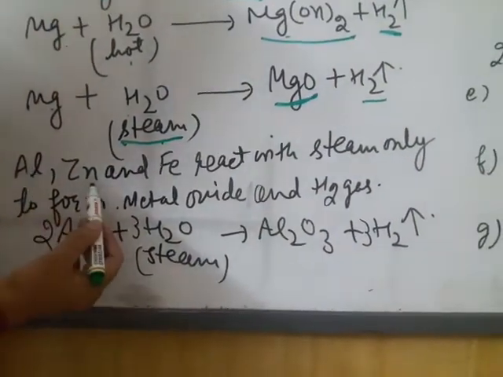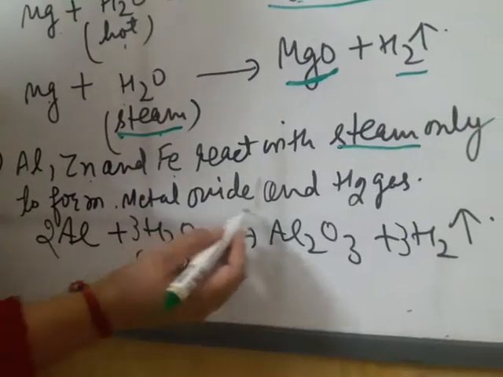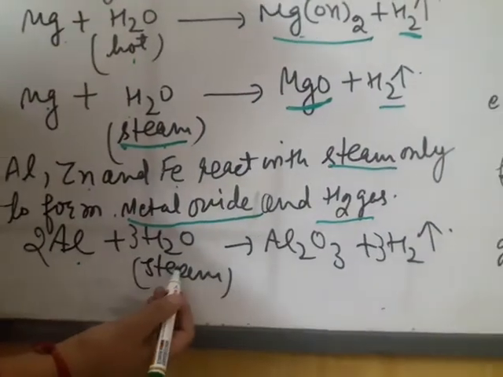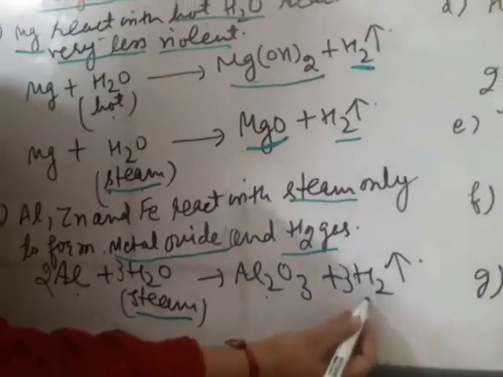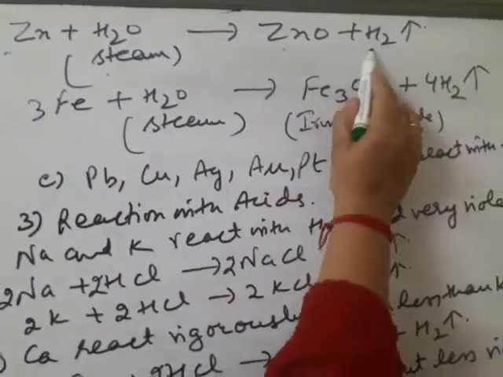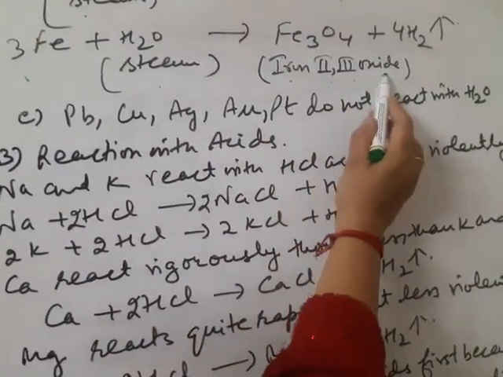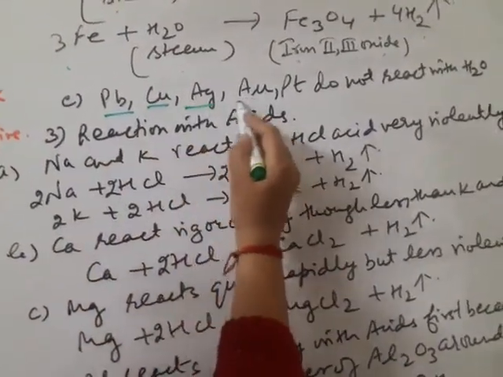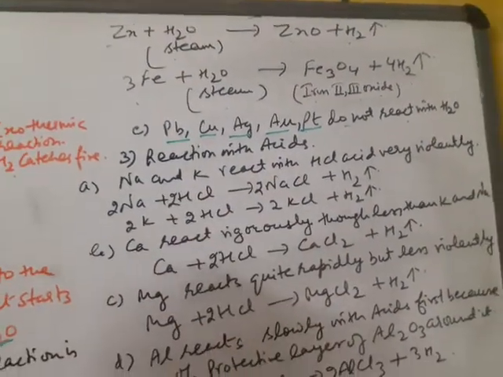Similarly, aluminium, zinc and iron react with steam only to form metal oxide and hydrogen gas. Here are the reactions. Aluminium reacts with steam and forms aluminium oxide and hydrogen gas. Zinc reacts with steam and forms zinc oxide and hydrogen gas. Iron reacts with steam and forms iron(II,III) oxide and hydrogen gas. Lead, copper, silver, gold, platinum do not react with water. They are the least reactive metals.